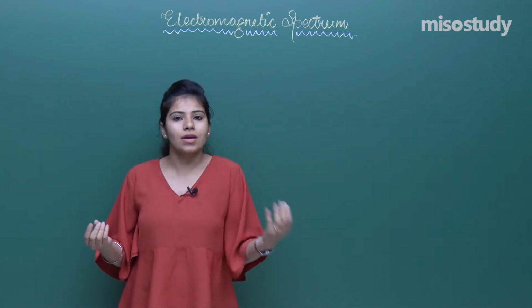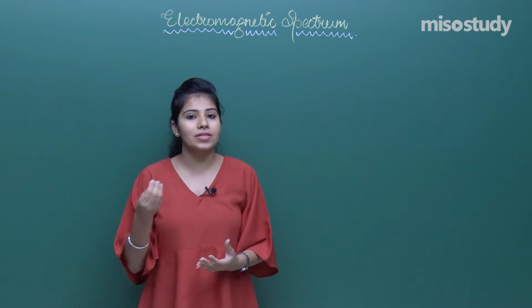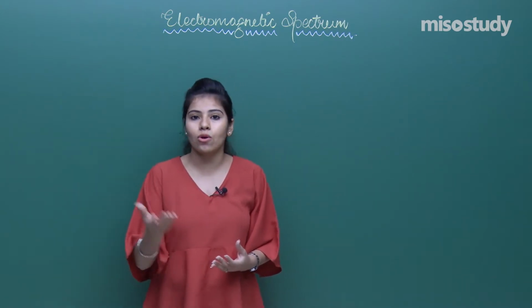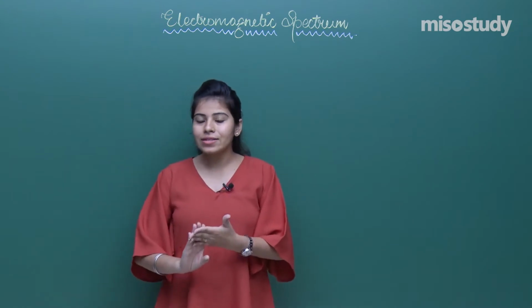So it was something that was given by the scientist Hertz, and Marconi also did some experiments, through which he concluded the wavelength of the electromagnetic wave. So these are two scientists that we cannot forget in this chapter.